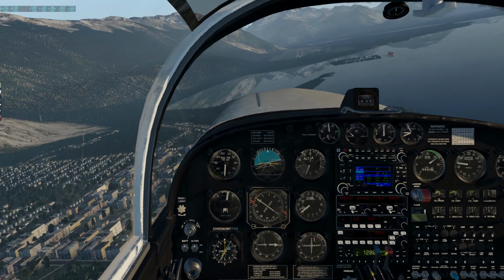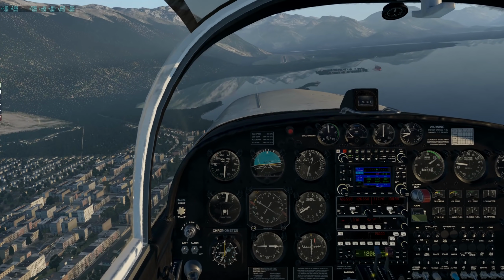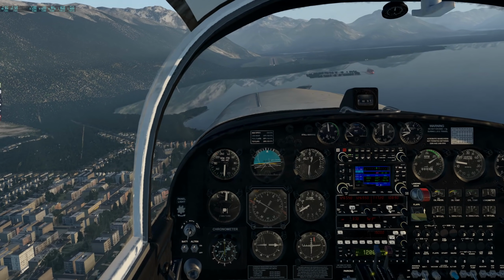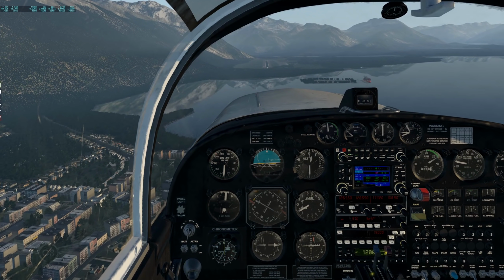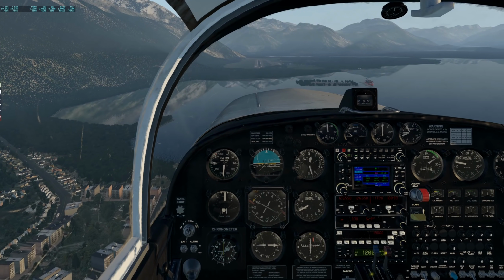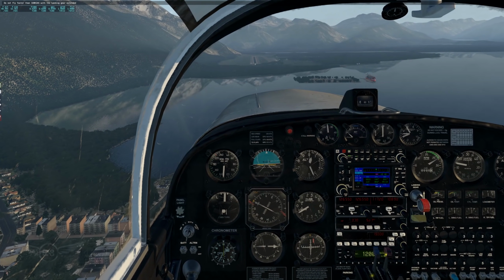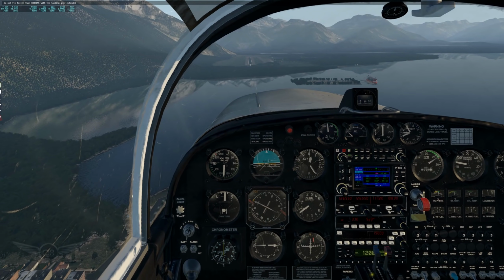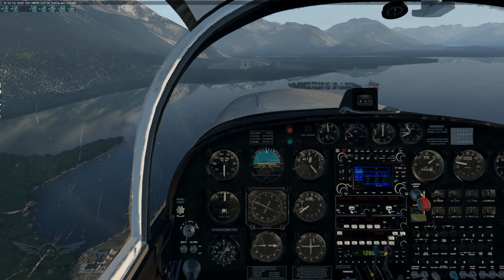All right, it's giving us the landing gear warning horn here. So here's what we're going to do. We are going to lower the landing gear and get a warning. That's fine.